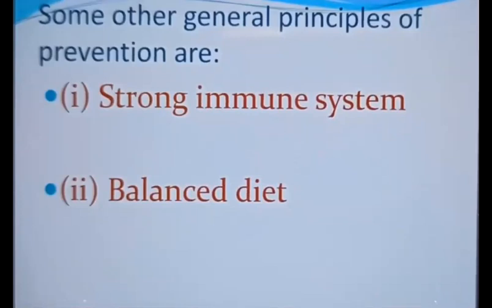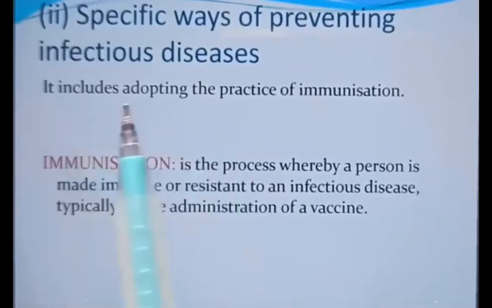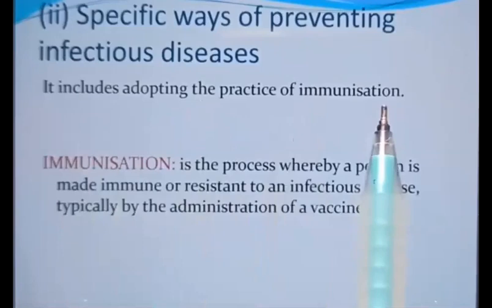The specific principles of prevention include the system of vaccination or immunization. What do you mean by vaccination or immunization? Vaccination or immunization is a process by which a person is made immune or resistant to an infectious disease, typically by the administration of a vaccine. A vaccine, you might have heard about the word vaccine. There are many vaccines that are given to you.